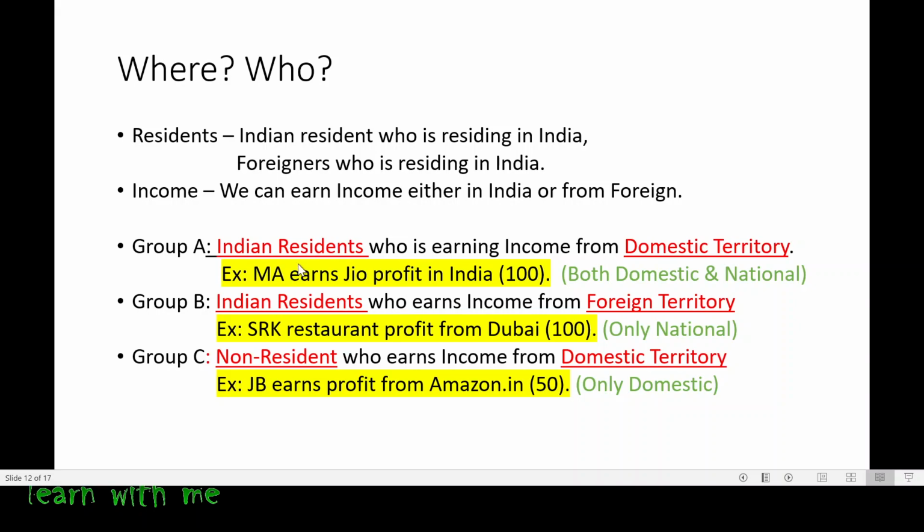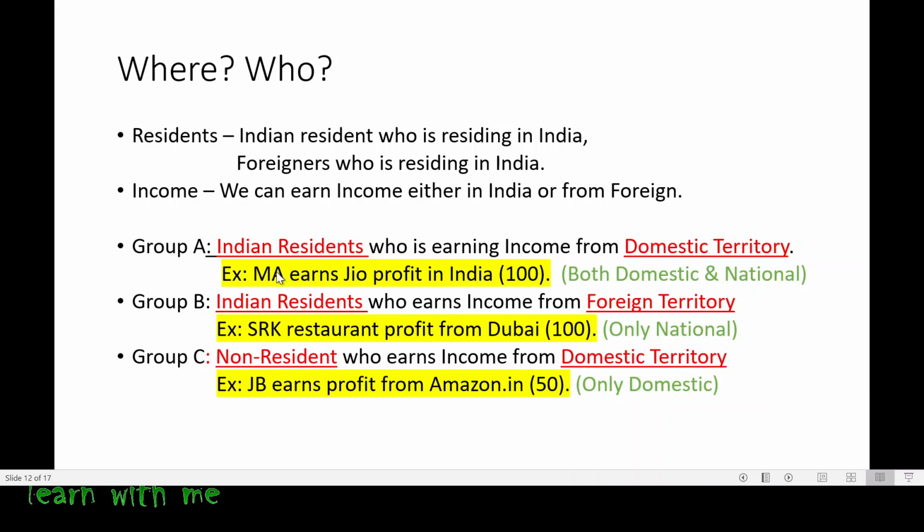Let us take the example for that. So let us consider the example of Mukesh Ambani. So you all know who is Mukesh Ambani. So he is earning a profit from Jio in India at rupees 100. Now please be clear on this statement. So Mukesh Ambani, who is he? He is a resident or non-resident?